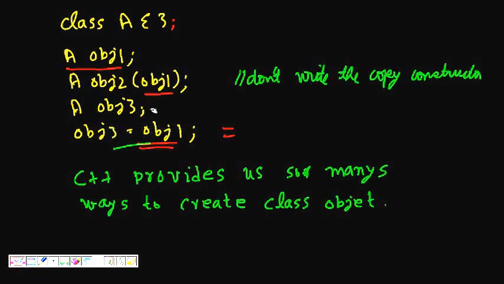But the problem is that we saw in the last lecture that C++ automatically generates code. C++ automatically generates code for the copy constructor and assignment operator, besides the default constructor and destructor. So you cannot skip them like this. So what should be done?